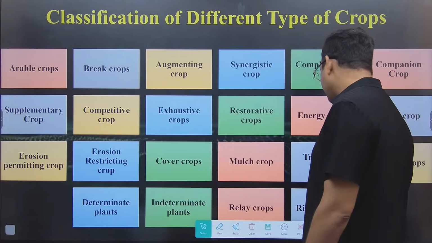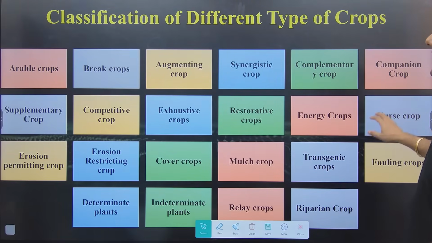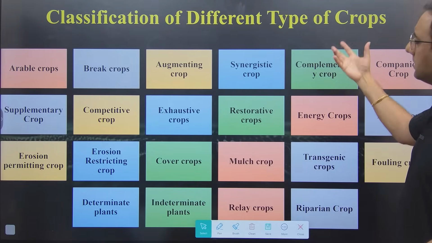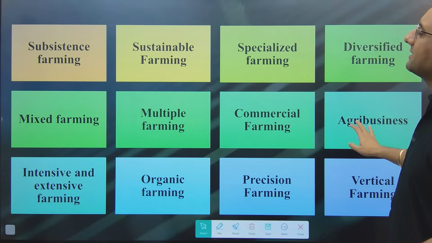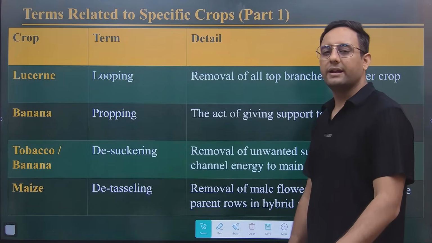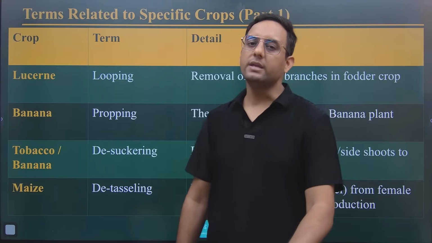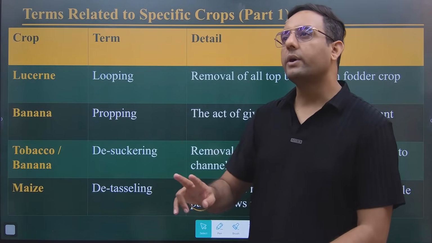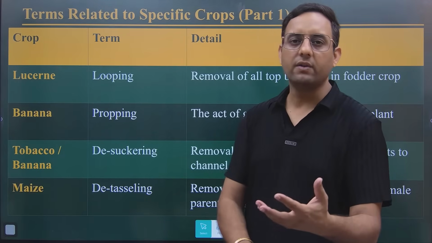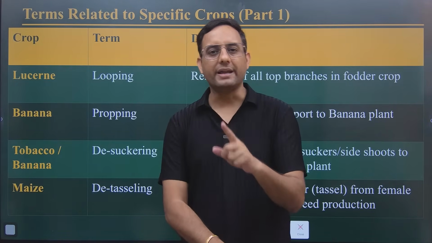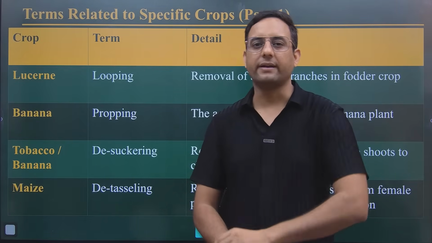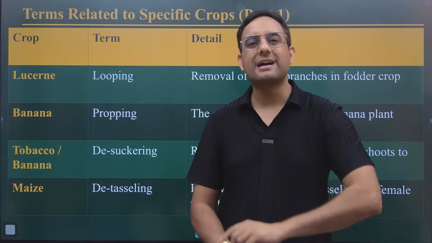Next we will discuss the different types of crops: arable, break crop, augmenting, synergistic, complementary, companion. This will take 15 to 20 minutes, then we'll discuss the different types of farming, and after that the different terms related to crops, and then irrigation and sowing. This is going to be discussed in tomorrow's session, which will be the third session of agronomy, because as I already informed you, the second session of agronomy will be taken by Janvi ma'am, where she will teach you agrometeorology and dryland agriculture. That second session will start at 2 p.m.